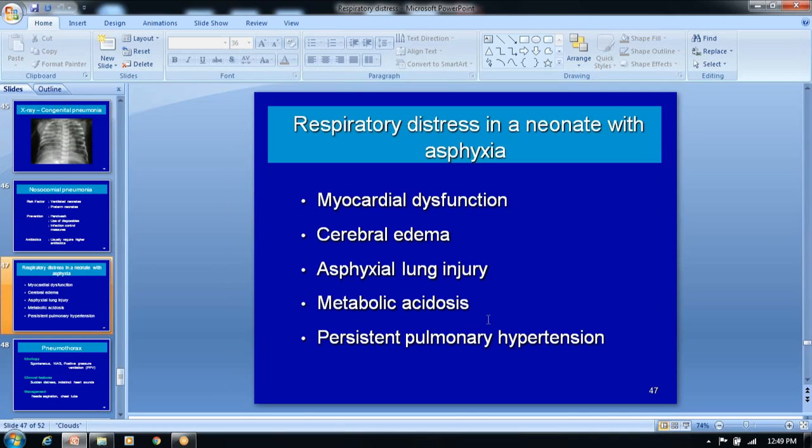Okay. Then coming to perinatal birth asphyxia, there the multiple organ involvement will be there because of the birth asphyxia. The most important is the cerebral hypoxia, and this hypoxia may eventually affect the kidneys, cardiac, liver and other organs also. What we call myocardial dysfunction will be there, cerebral edema, lung injury, metabolic acidosis, and persistent pulmonary hypertension.